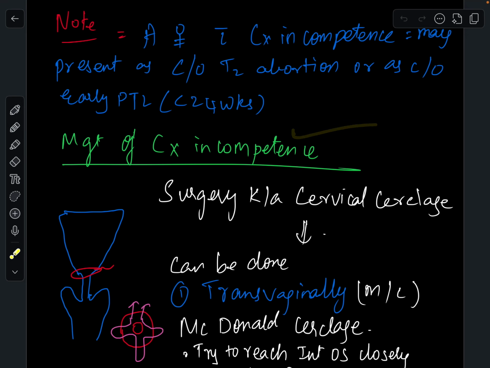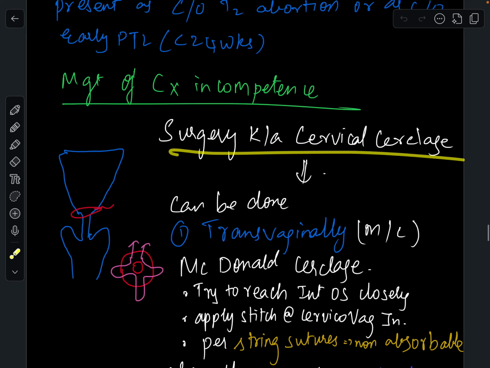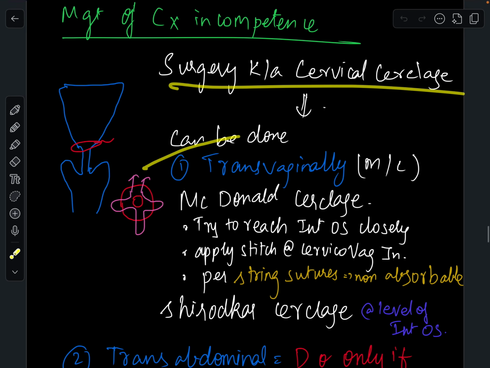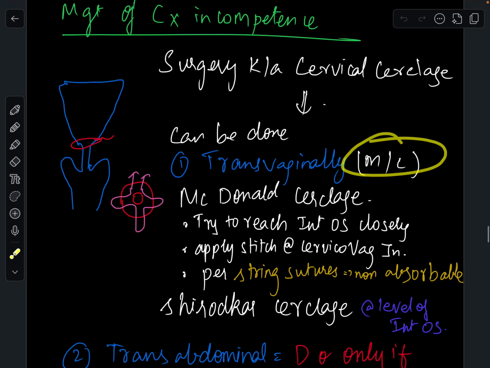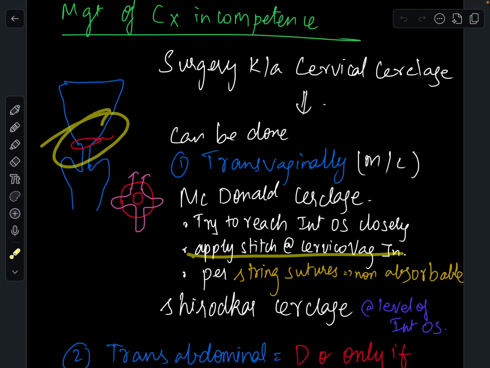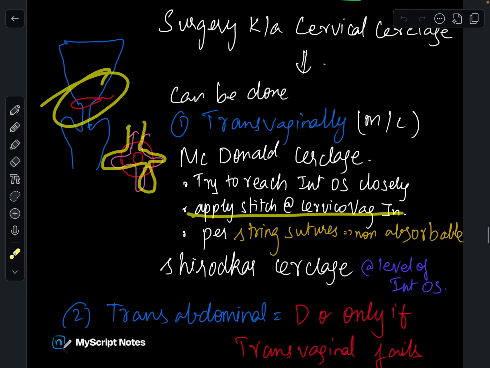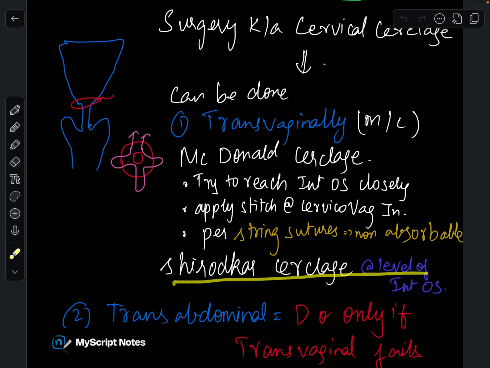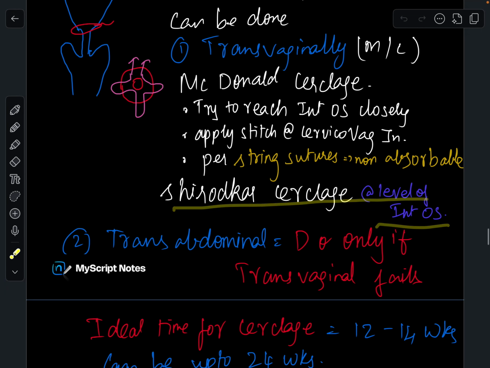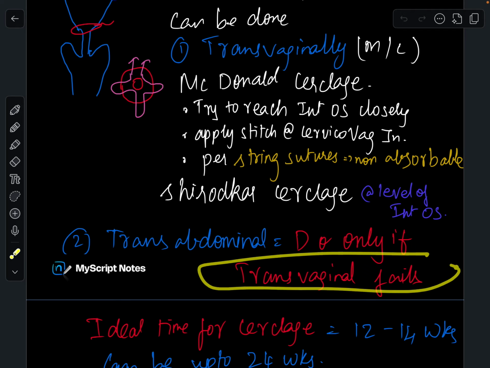Management of cervical incompetence: the surgery is called cervical cerclage. It can be done transvaginally, most commonly. If transvaginal fails, you can do it transabdominally. In McDonald cerclage, try to reach the internal os closely and apply the stitch at the cervico-vaginal junction. The suture is a purse string suture. It is non-absorbable. Shirodkar cerclage is done at the level of the internal os. As I said, transabdominal should be done only if transvaginal fails.